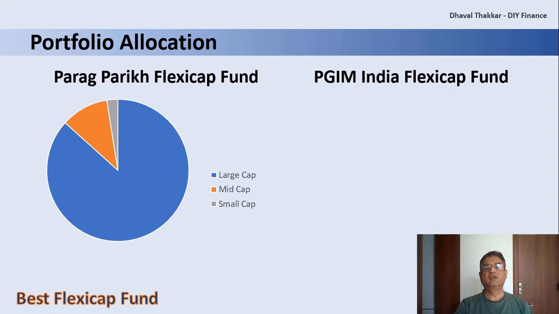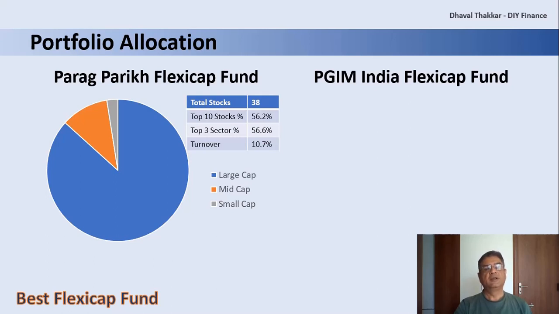A Flexicap fund has the privilege of investing across categories without any capping, but as the fund's AUM increases, it becomes more and more difficult for the fund managers to find good stocks in the small and mid cap categories, and the fund's portfolio slowly turns into that of a large cap fund. Here, the portfolio is quite concentrated as there are only 38 stocks in the portfolio, and the top 10 stocks and top 3 sectors form more than 56% of the portfolio.